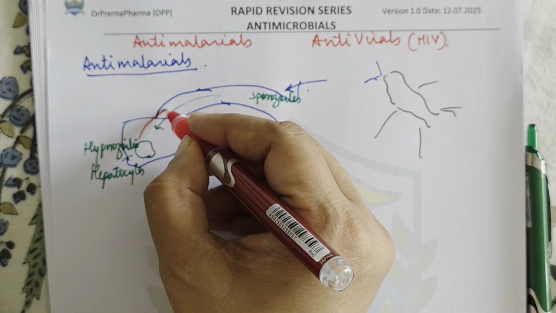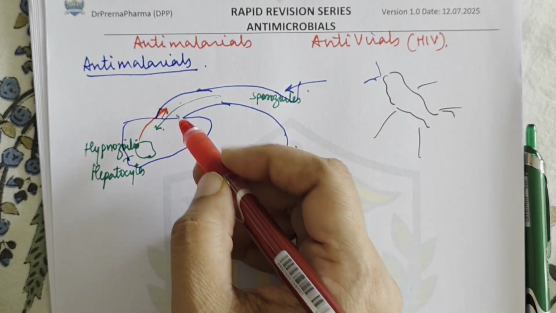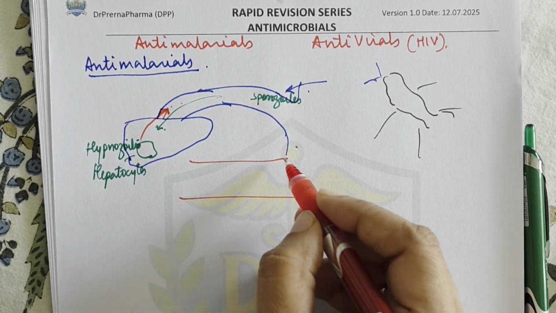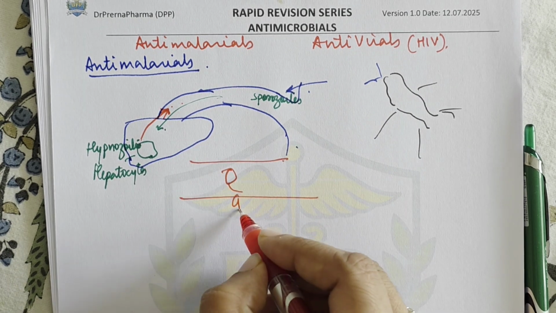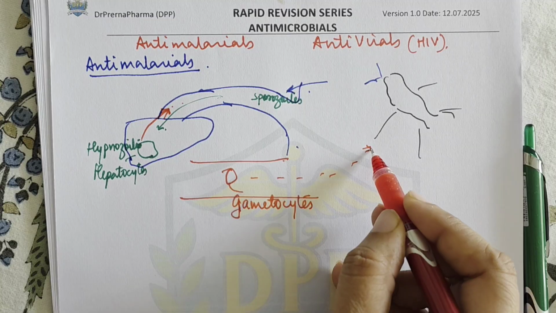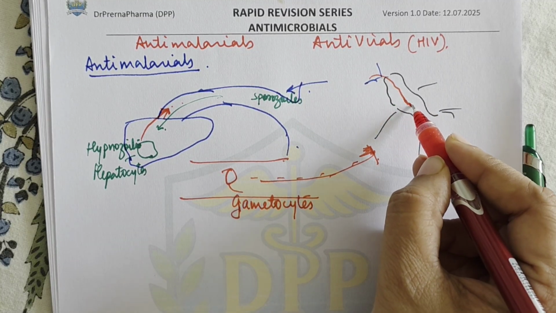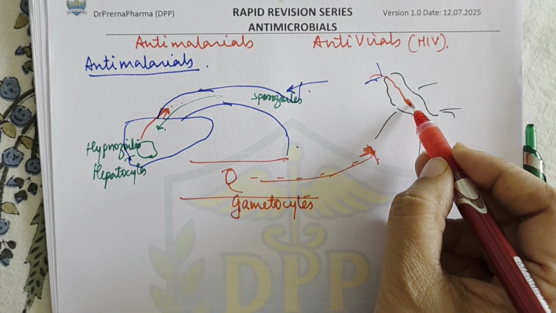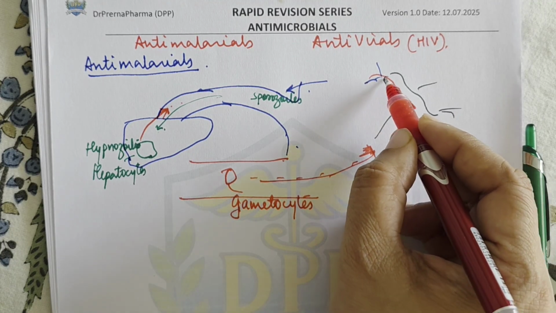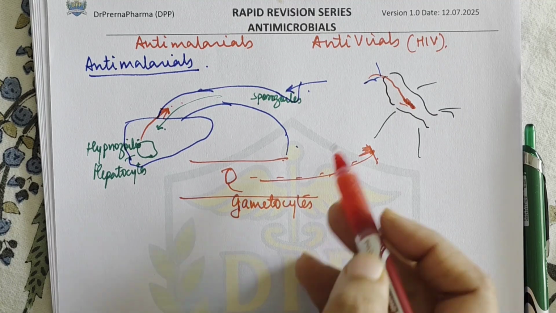So they again go into the bloodstream, and this is the stage where the fever etc. develops in the blood. Now some of them go into a sexual mode also. That is, they form gametes. So these are called gametocytes. These gametocytes are taken up by the female Anopheles mosquito. In the mosquito, it sucks the blood, which goes into the intestine where the zygote develops. These gametocytes fuse, form a zygote, an oocyst forms, then sporozoites are released, they go to the salivary gland, and from there they are again injected into the bloodstream of human beings. So this is how the cycle goes on.